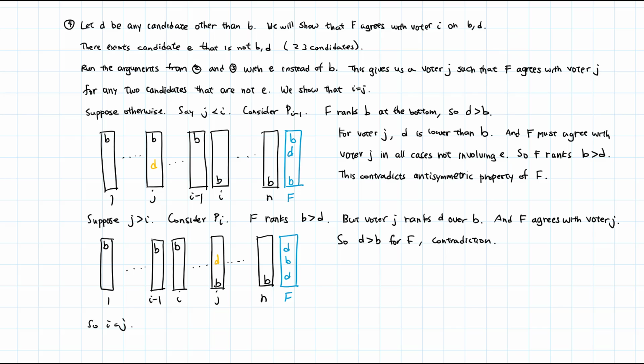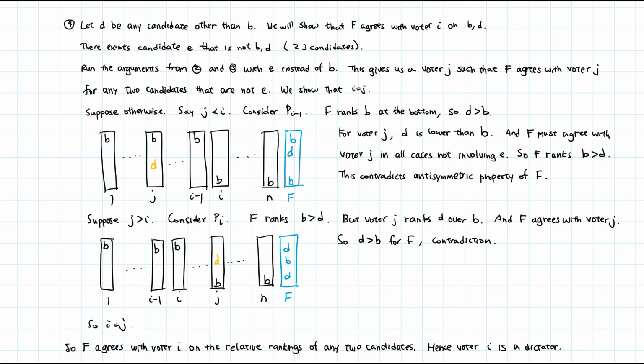Now parts 3 and 4 tell us that F agrees with voter I on the relative rankings of any two candidates. Hence, voter I is a dictator. And that completes our proof of Arrow's impossibility theorem. Now this theorem tells us that if we want to combine every voter's rankings into one ranking, then it is impossible to have all the good properties without being a dictatorship.